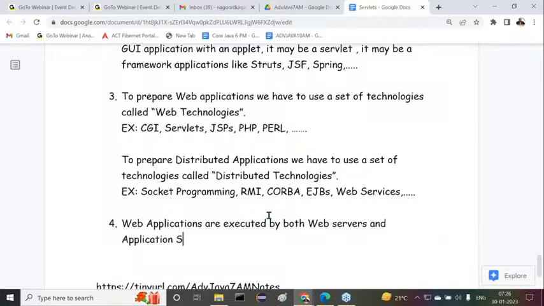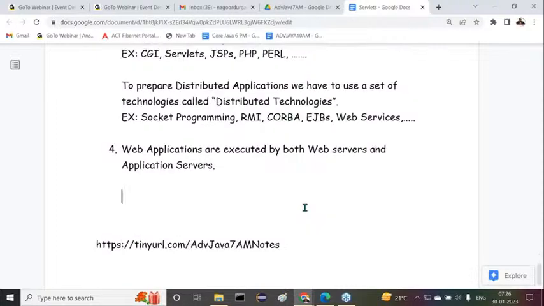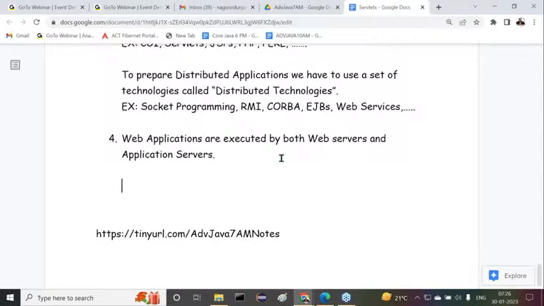Guys, are you able to follow my point or not? Why? Because application servers can execute both web applications and distributed applications, while web servers can execute only web applications. That's why web applications are executed by both web servers and application servers.